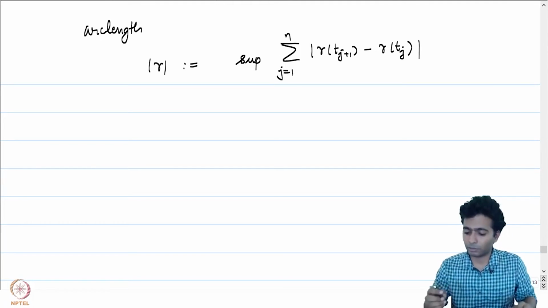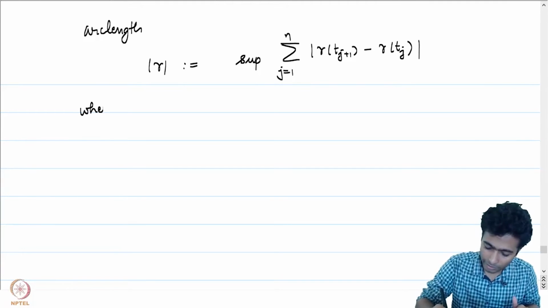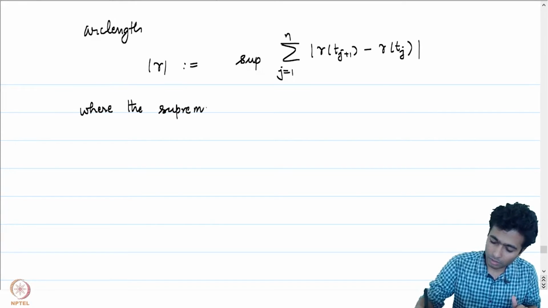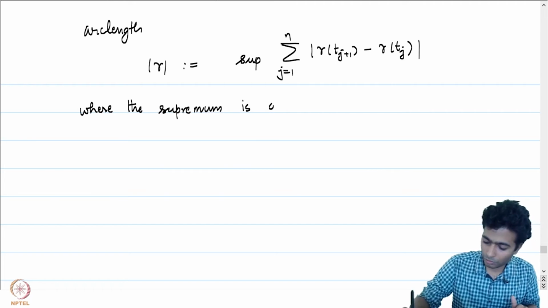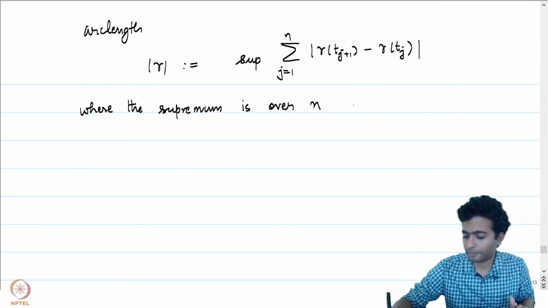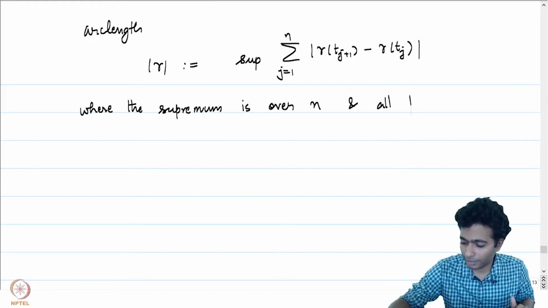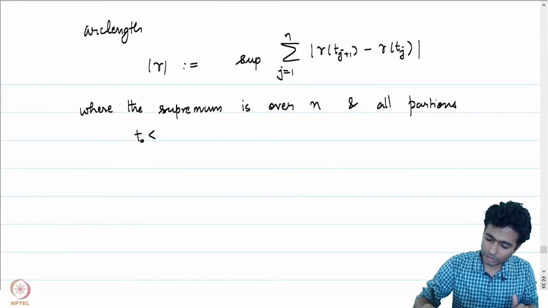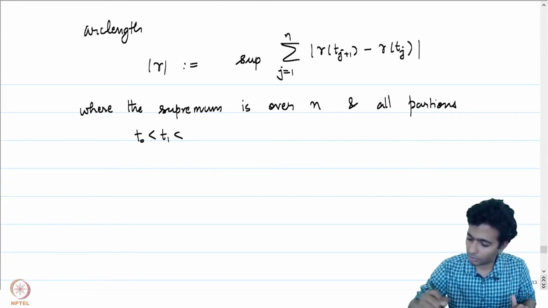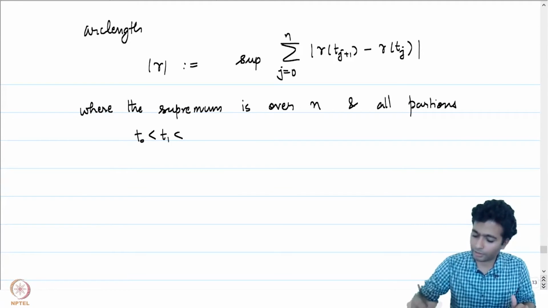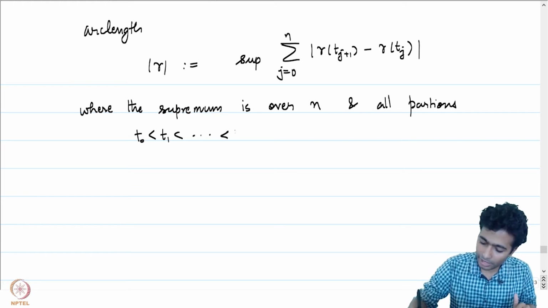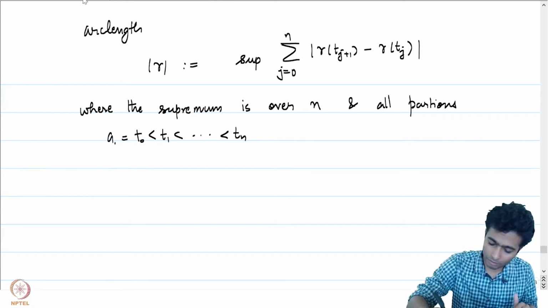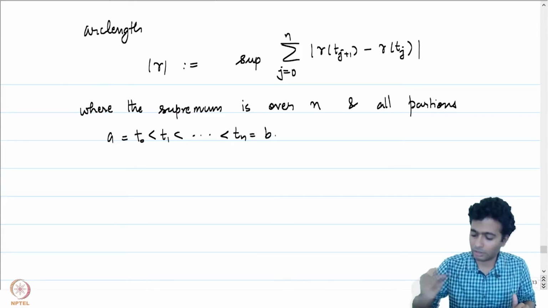and where the supremum is being taken over both n and all partitions t0 less than t1 up to tn, where t0 is our a and tn is the point b.